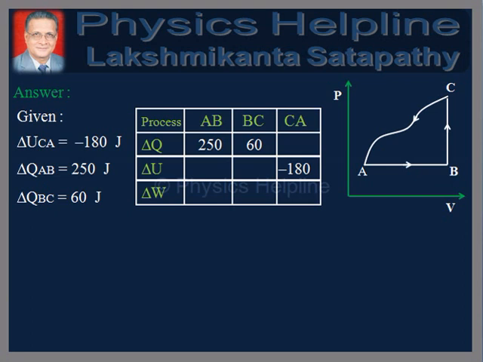Now for the answer. It is given that delta U is equal to minus 180 joules for the path CA, delta Q is equal to 250 joules for the path AB, and delta Q is equal to 60 joules for the path BC. Let us represent the given data in a table for better understanding.